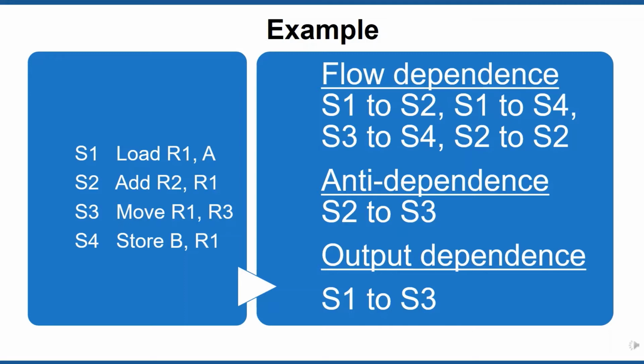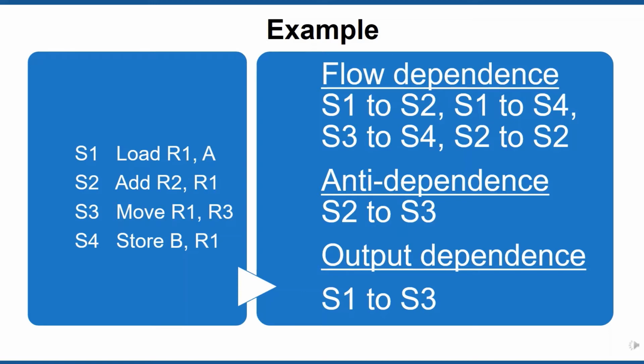Now, if we analyze statement 1 and statement 2, we can make out that in the first statement register R1 is an output register, but it is being used as the input register in statement S2. So there is a flow dependence between statement S1 and S2.